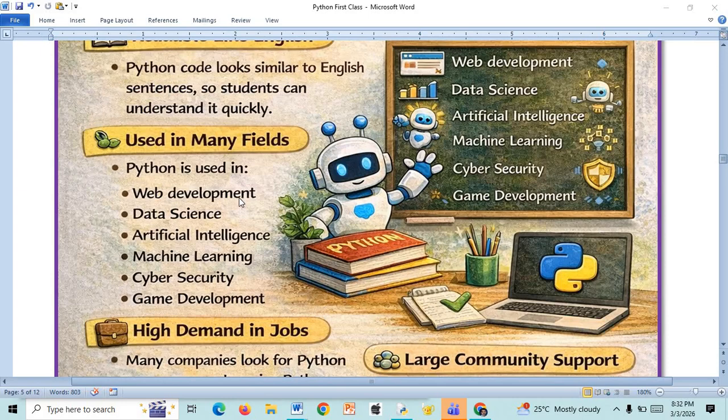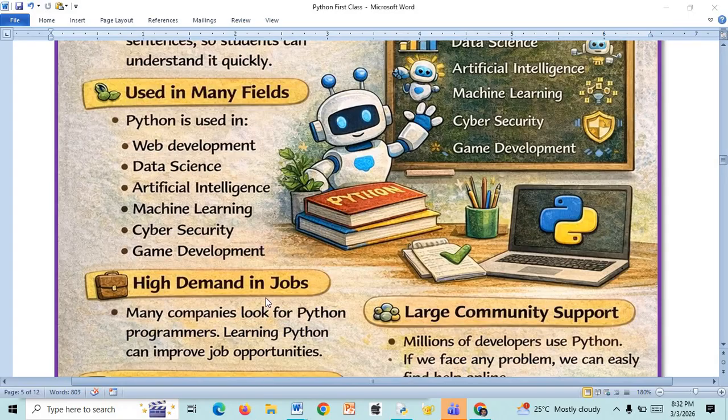Now you are in the first year, I think so. Once you learn these basics in first year of an engineering course, in higher semesters you are going to learn machine learning subjects, AI and ML subjects. You need to write the codes for learned algorithms. Then Python helps you a lot. So you need to know the basics of Python.